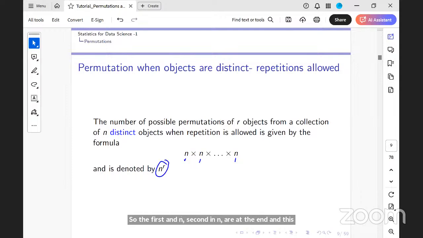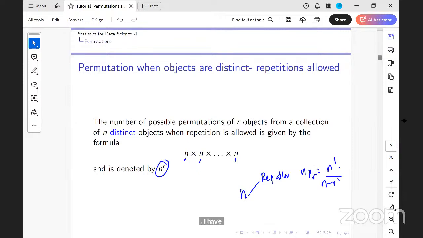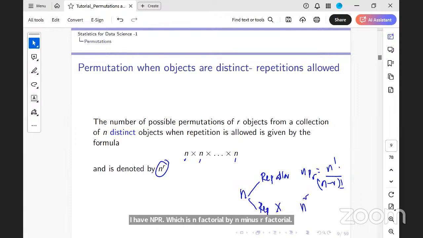So when my n objects are distinct, repetition not allowed, I have nPr, which is n factorial by n minus r factorial. Repetition allowed, I have n to the power of r. So far, so good?